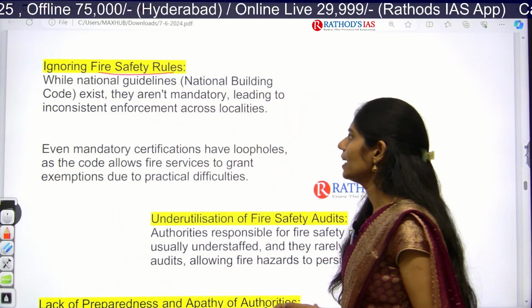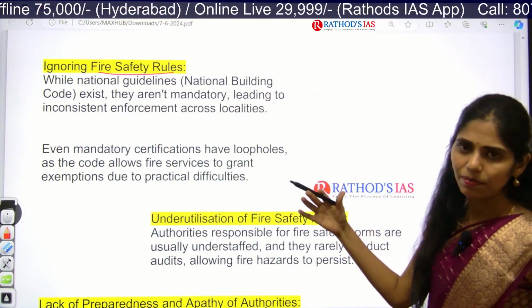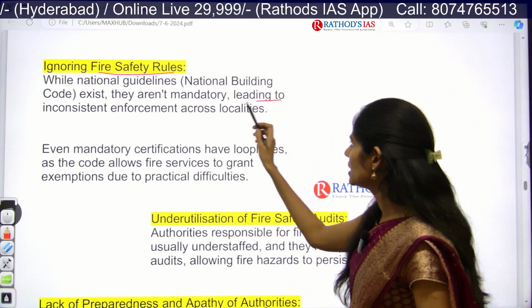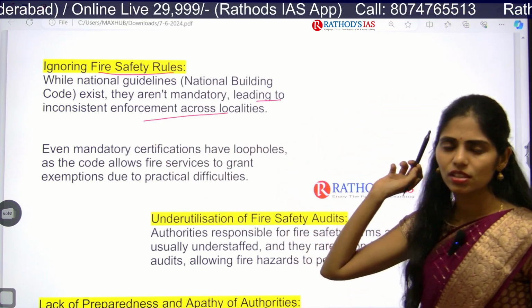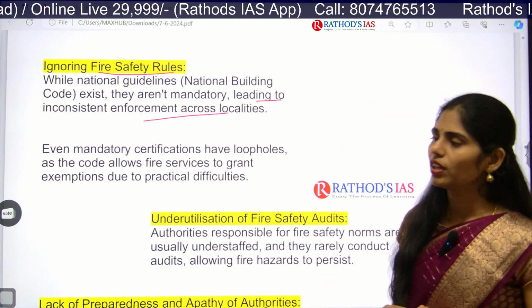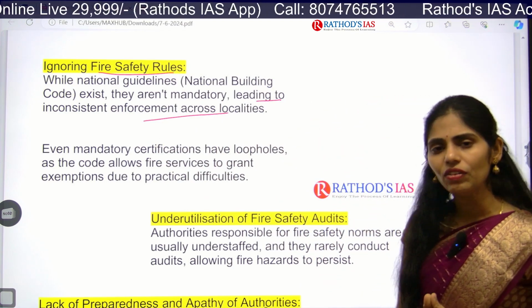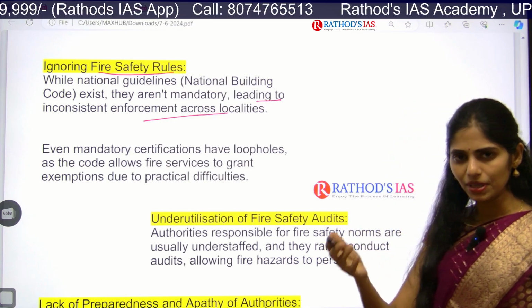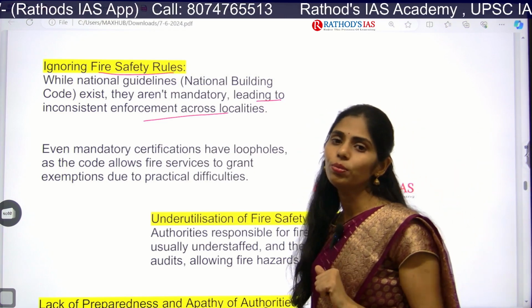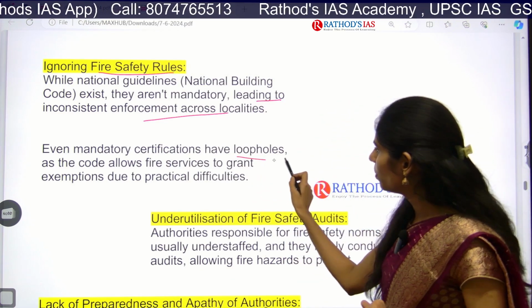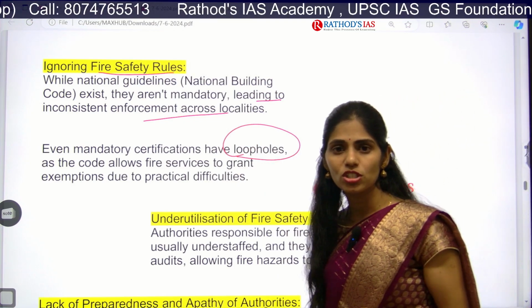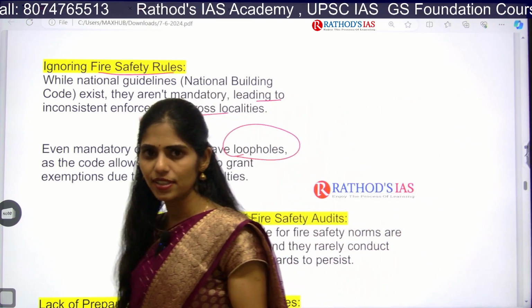When national guidelines came up, they were said to be not mandatory, leading to inconsistent enforcement of these laws. It is one of the important problems. And even for the mandatory certificates that need to be submitted, there are some loopholes. Because of these loopholes, they are granting exemptions to so and so facilities.